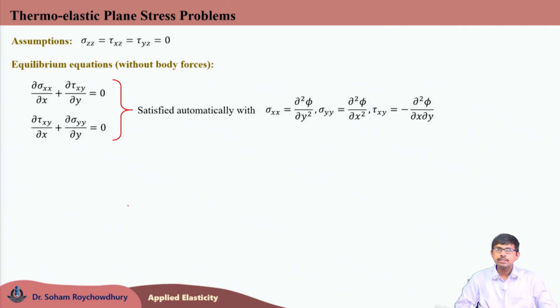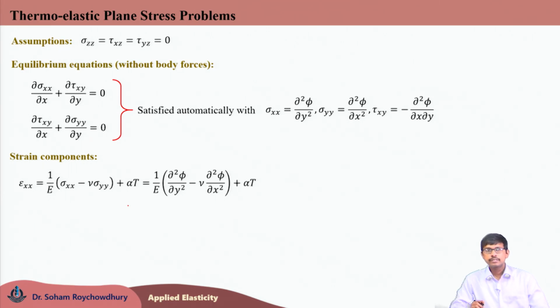If we choose the stress components like this, we know that both the equilibrium equations would be automatically satisfied. Now, we will try to write the strain components for this thermoelastic plane stress problem. The strain components have this additional thermal strain term present.